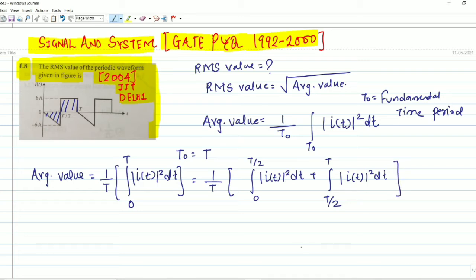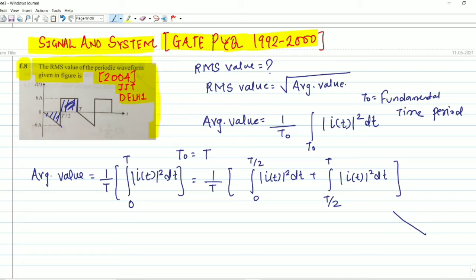Did all of you understand why I have written it like this? Because the equation of the first part is different and the equation of the other part is different. From 0 to T by 2, I have to find the equation of i(t). Let me write the equation of the straight line.